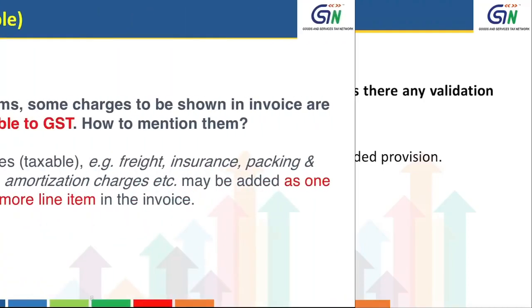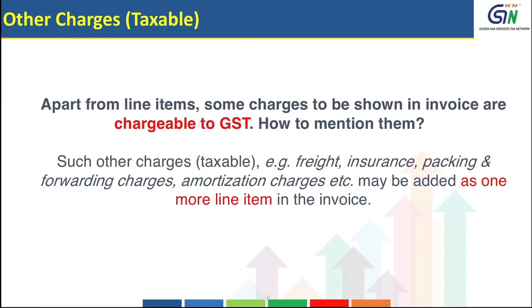In the invoice, apart from the line items, there are some charges which are chargeable to GST. How to mention them? Such other charges which are taxable, for example, freight, insurance, packing and forwarding charges, amortization charges, may be added as one more line item in the invoice.